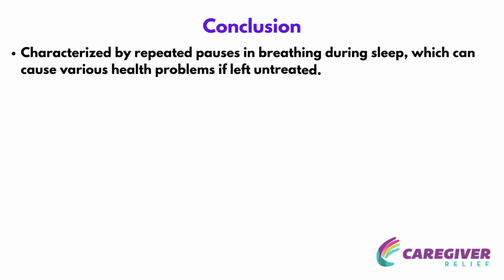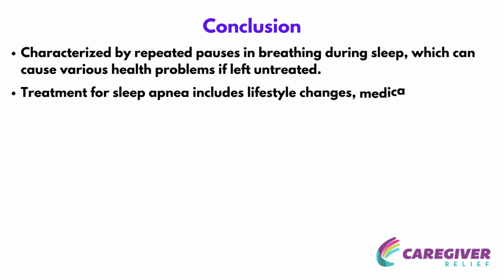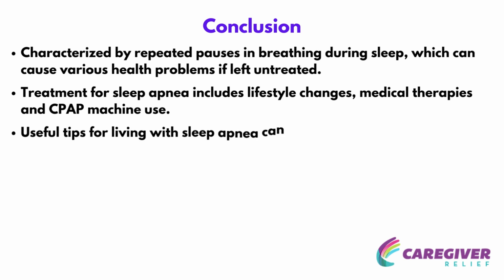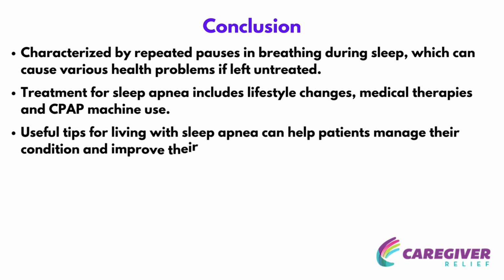The diagnosis of sleep apnea is based on a patient's medical history and the results of a physical exam, sleep study, and possibly other tests. Treatment for sleep apnea includes lifestyle changes, medical therapies, and CPAP machine use. Home remedies and preventive measures can be employed to reduce the risk of developing sleep apnea and its related complications. Finally, useful tips for living with sleep apnea can help patients manage their condition and improve their overall health.